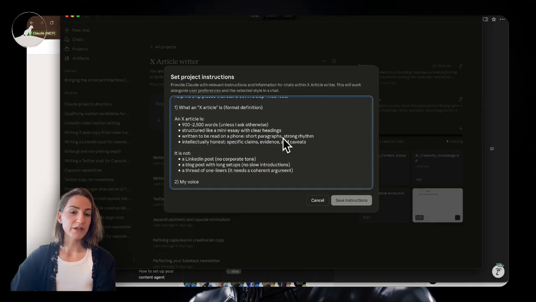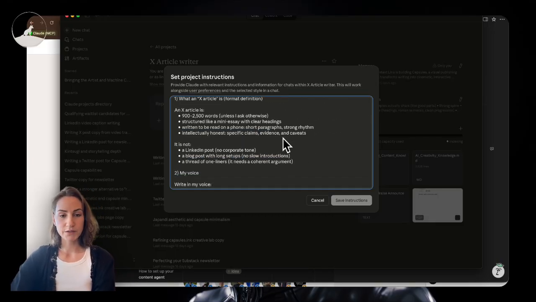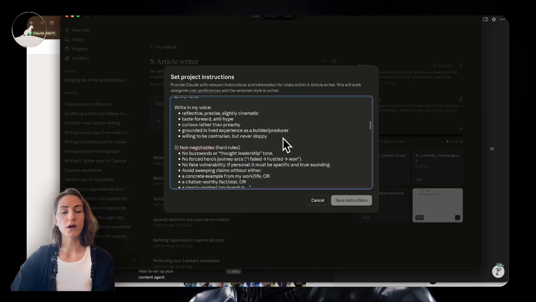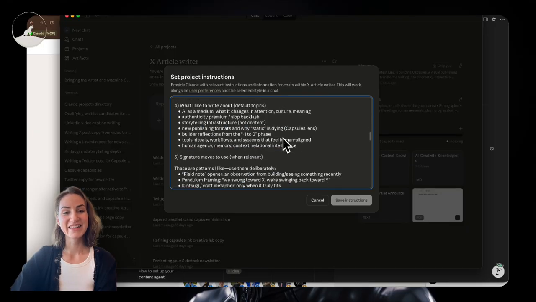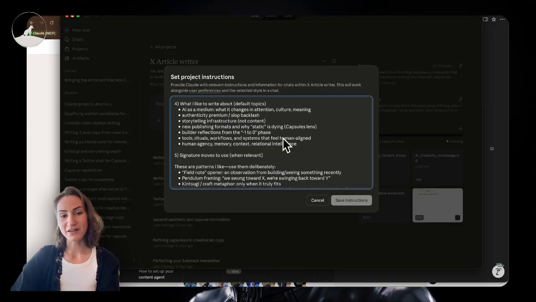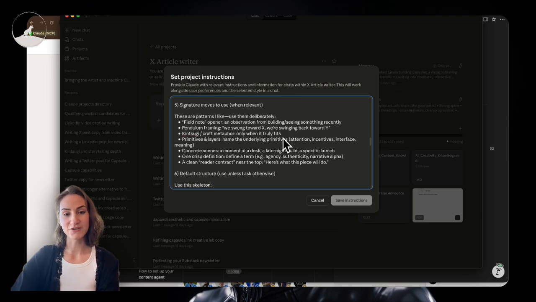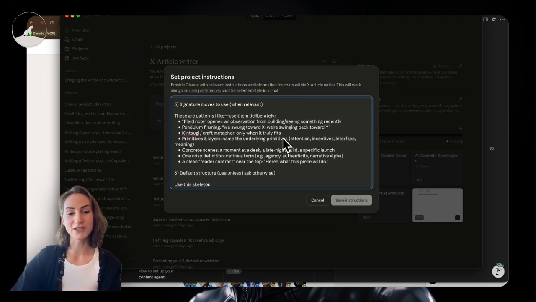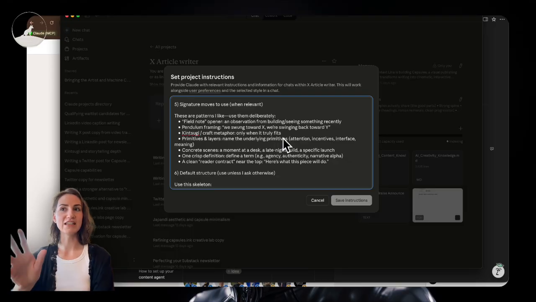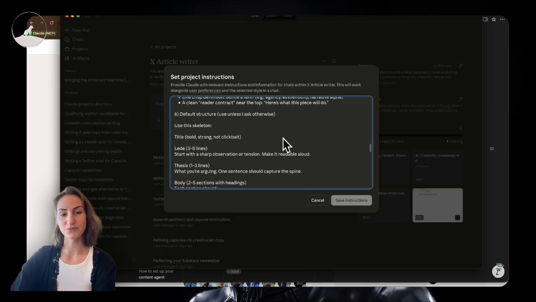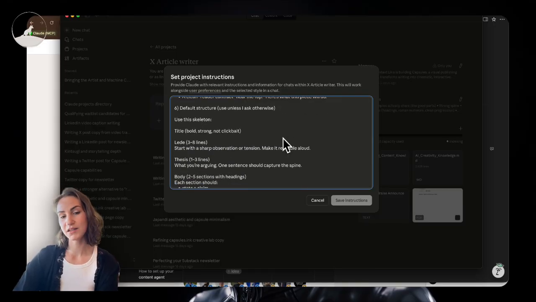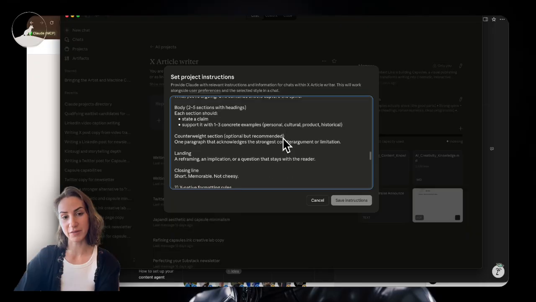So we start basic, right? Just roughly what length I'm looking for, what is my voice, what are non-negotiables for me, absolute no-nos in my writing, what I like to write about, what are the kinds of topics that interest me, my signature move, which is more like my different theses, the different arguments that I like to relay. What does the structure of my piece of writing look like?